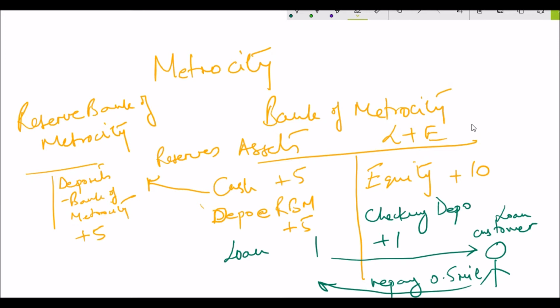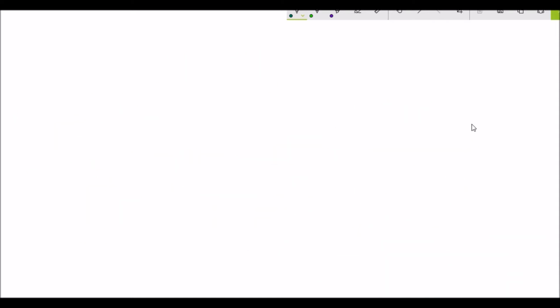If by the end of the year the client repays half the amount of the loan, the balance sheet would look like this. Your loans come down to $500,000 and your checking deposits come down to $500,000. The rest of the accounts remain the same. Since the objective of the bank is to make profits, the cash in bank earns no interest, and the bank decides to increase its loans to customers. By the end of the year, by accepting deposits and creating loans, the balance sheet of the Bank of Metrocity would start looking like this.